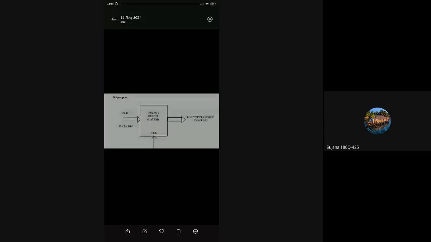According to the user instructions, the microprocessor will operate on the data and generate a result. Whatever result is provided by this microprocessor has to be transferred to the output port. The result has to be transferred to the output end.